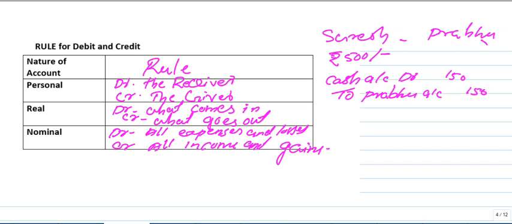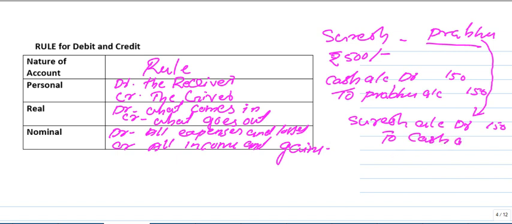Now in Prabhu's case, what's happening? He is giving that amount from his pocket, and that person has to give back that amount. So one is the personal account. Who is the person? Suresh, the receiver of that amount. So I am writing here Suresh account debit, in Prabhu's book. Prabhu's book: Suresh account debit 150, and then the cash. Cash is real in nature, and for real accounts, credit what goes out. Cash is going out, so I am writing cash account 150.